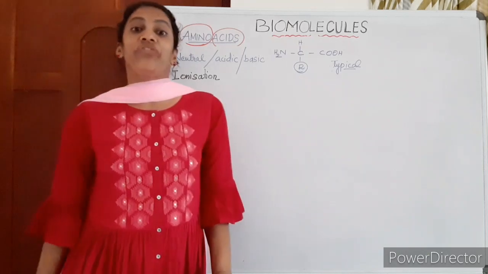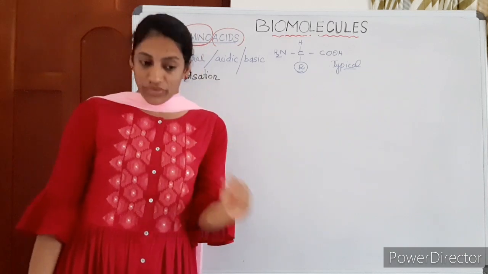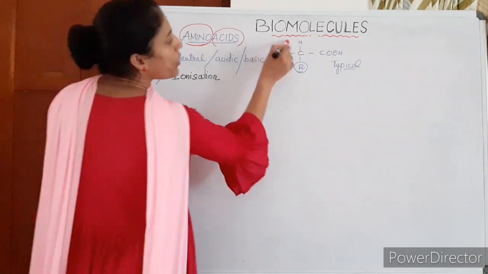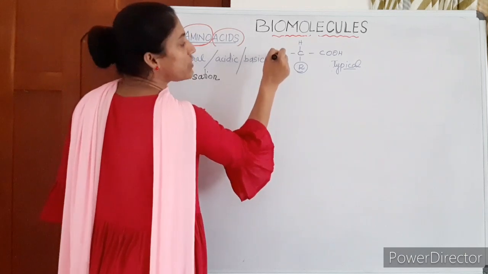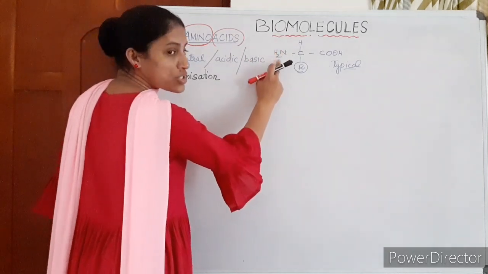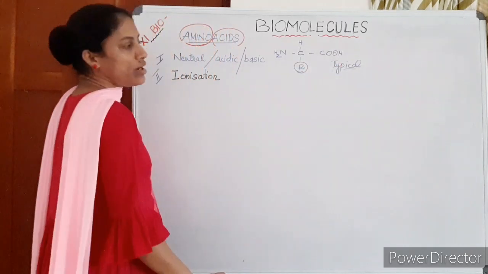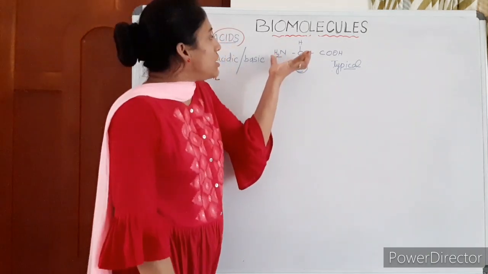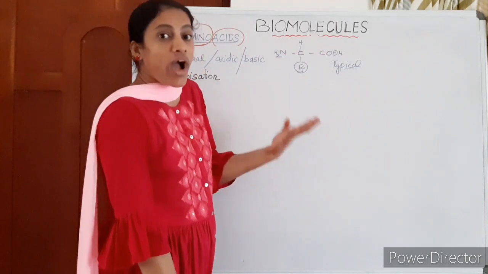In solutions of different pH, since they have an amino group and a carboxyl group, they can show ionization. See, the amino group of an amino acid has a tendency to remain as a positively charged ion. It can receive a proton and become NH3+. And similarly, it has a tendency to remove one proton and remain as a negatively charged ion. So just understand, these two groups are easily ionizable groups. So under different pH, they show ionization.